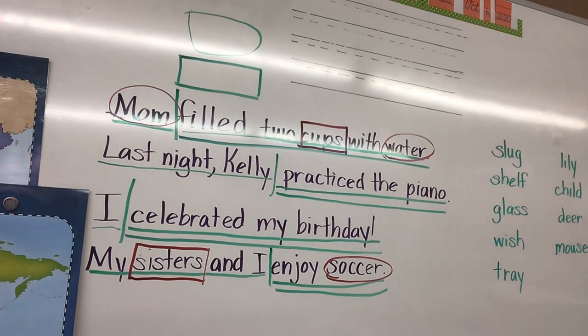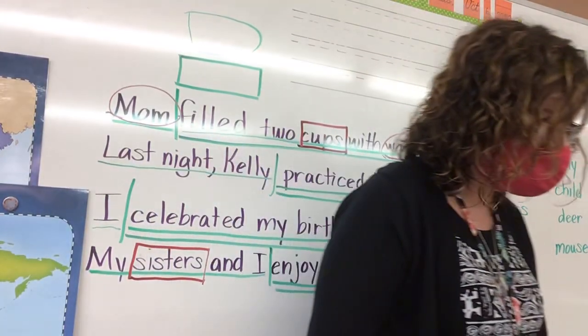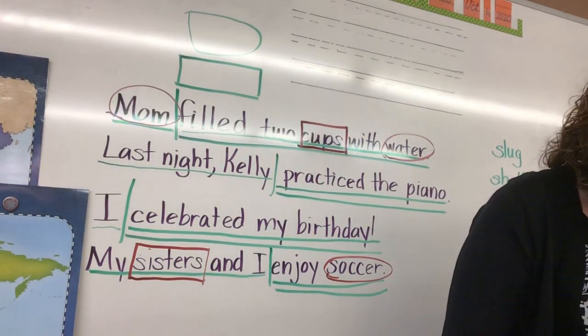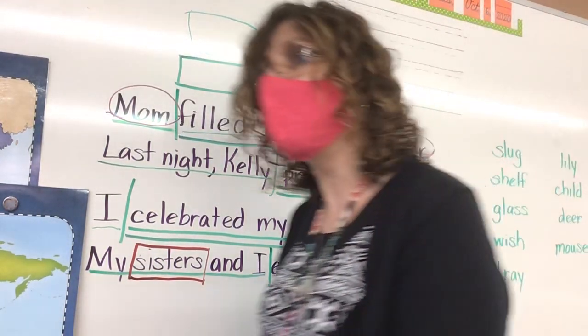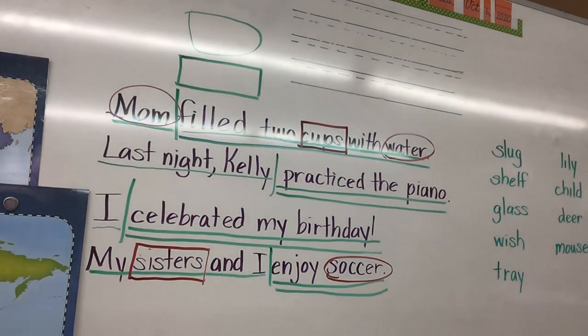All right, read the next one. The official animal of Colorado is the bighorn sheep. All right, so what's the first one? Colorado. That's not the first one. Animal. You guys passed animal right by. Is animal singular or plural? Singular. So you're going to circle it. Now the second one is Colorado, and that is singular. So circle it again.